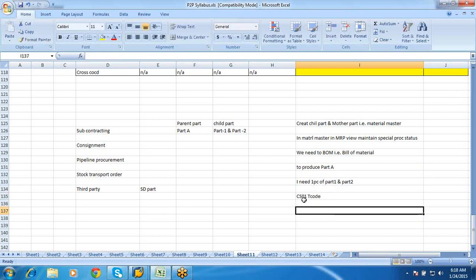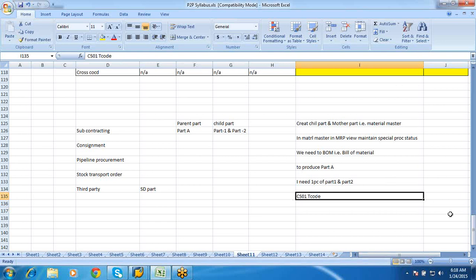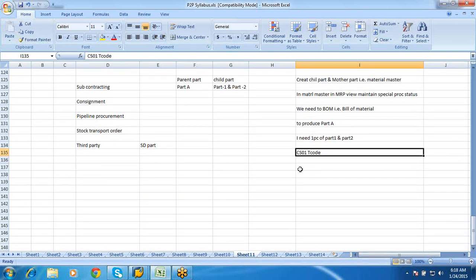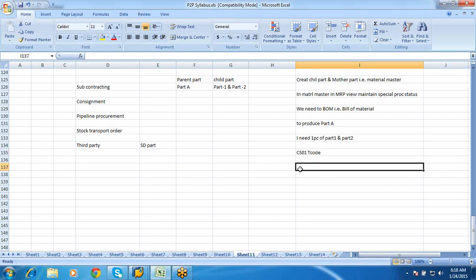The bill of materials would already have been maintained by your production planning consultant, so we need not worry about this. If you say subcontracting material, then the bill of materials would be maintained by those people using CS01, the transaction code. Once all these are done, then while creating the PR or PO, the item category should be L.